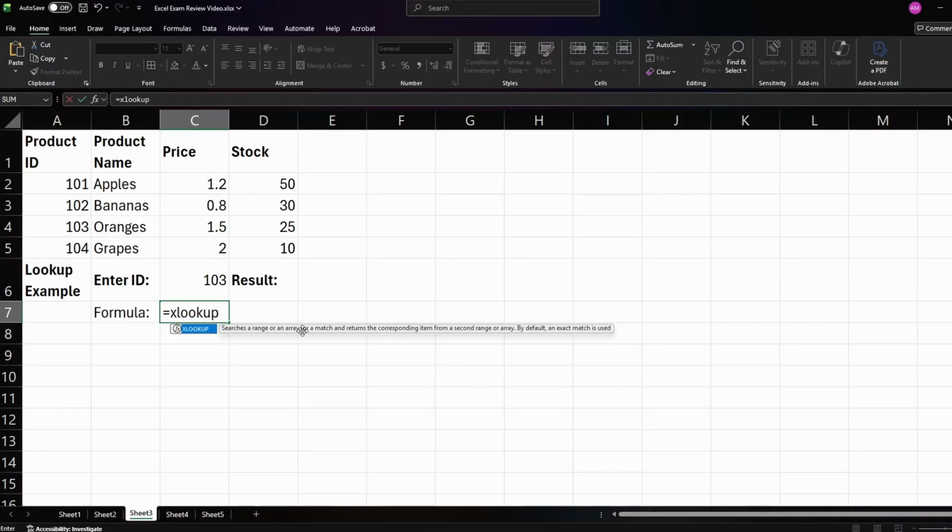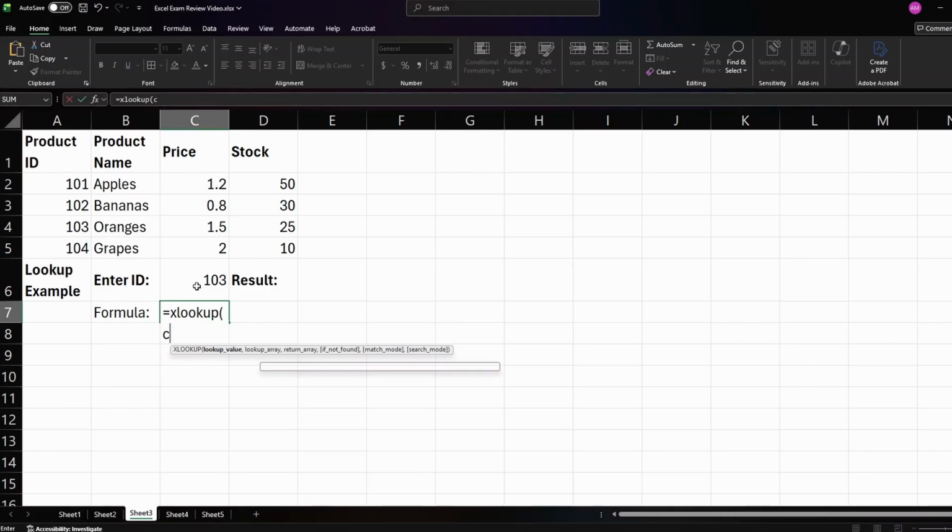Equals XLOOKUP, same as any other function. And we're going to first tell the function what we're trying to look for. So we're trying to find it based on the product ID. And we're setting our product ID in C6. So let's put C6 for our first argument.